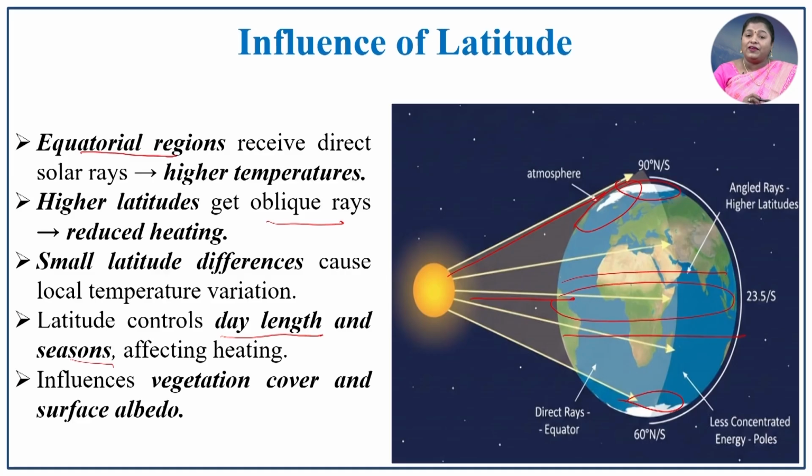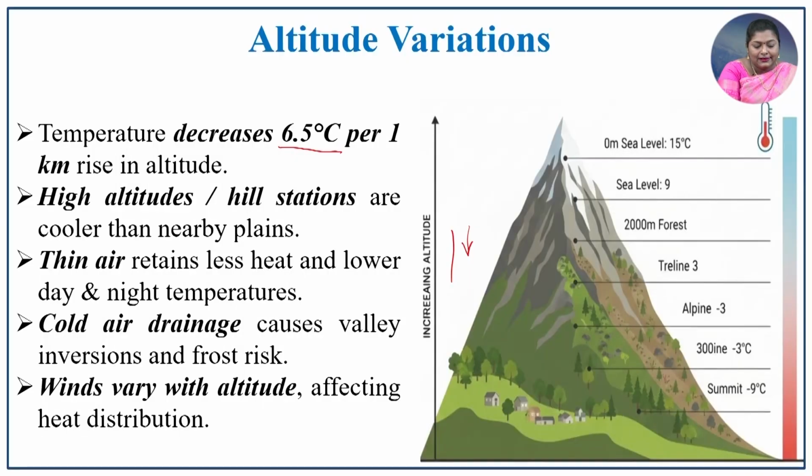And then surface albedo is also one of the important factors which determines local temperature variations. The next important factor is altitude variation: the temperature decreases by 6.5 degrees Celsius per kilometer of altitude. If there is a rise in altitude, there is a decrease of 6.5 degrees Celsius per kilometer. That is, higher altitude hill stations are cooler than the plain sections.